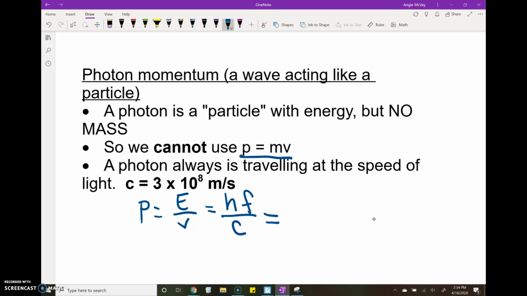And if frequency over speed is wavelength, that means Planck's constant over wavelength is how we can calculate the momentum of a photon, right? So this is typically how it is written, and I think that's how it's written in your data booklet. h over wavelength is the momentum of a photon.